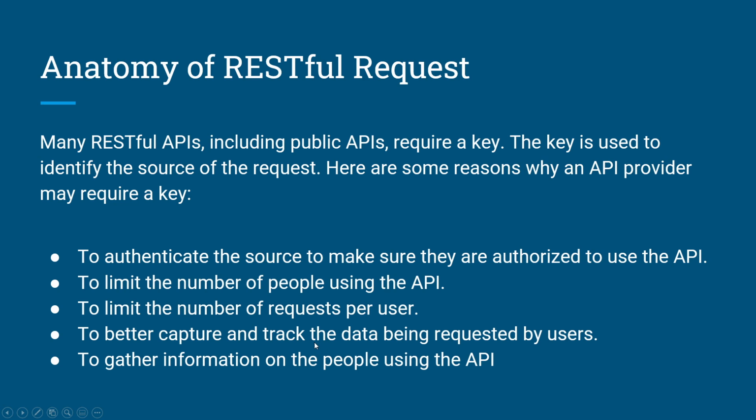Many RESTful APIs, including public APIs, require a key. The key is used to identify the source of the request. Here are some reasons why an API provider may require a key. First, to authenticate the source to make sure that they are authorized to use the API. Second, to limit the number of people using the API. Third, to limit the number of requests per user. Fourth, to better capture and track data being requested by users. And last, to gather information on the people using the API.